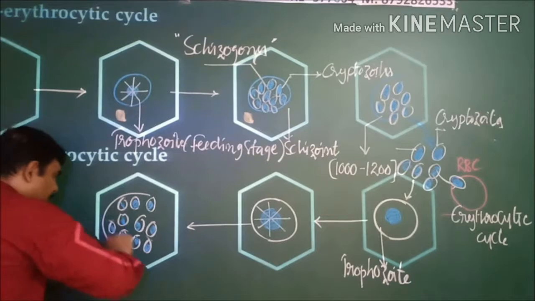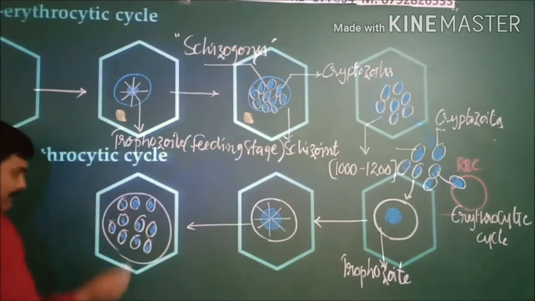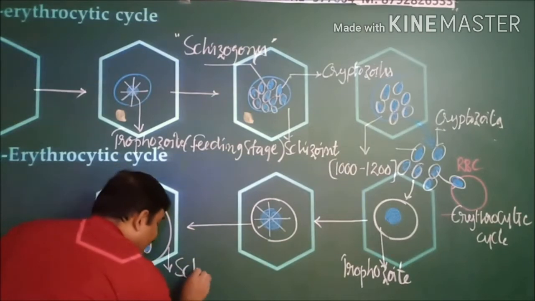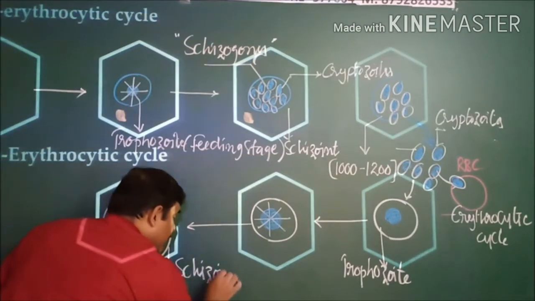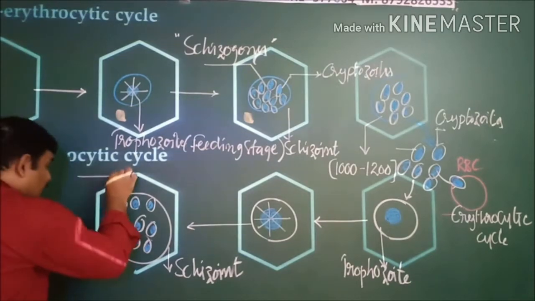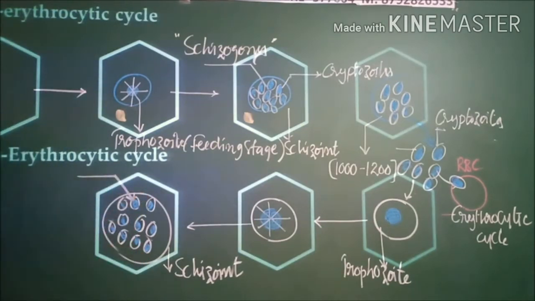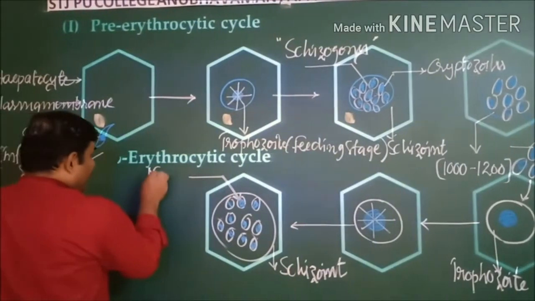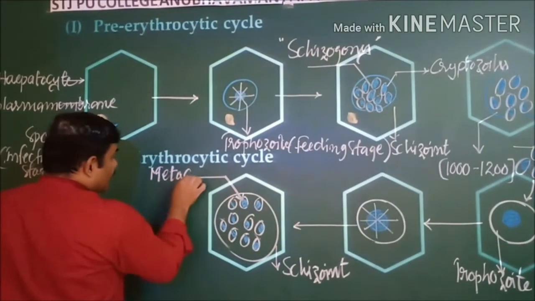This you can see. At this stage, the plasmodium is known as a schizont. Then the specialized cells produced in the exoerythrocytic cycle in the schizont are known as metacryptozoites.